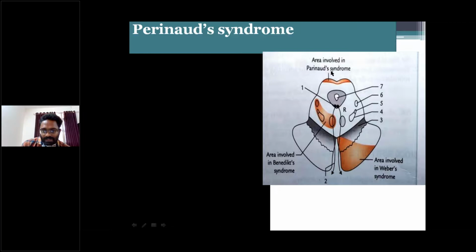Due to the tumors, this area is involved, that is the tectum of the midbrain. The area involved in Weber syndrome is the medial part of the crus cerebri and oculomotor nerve. In Benedict syndrome, the red nucleus, oculomotor nerve, and medial lemniscus. In Parinaud's syndrome, the tectum, right?